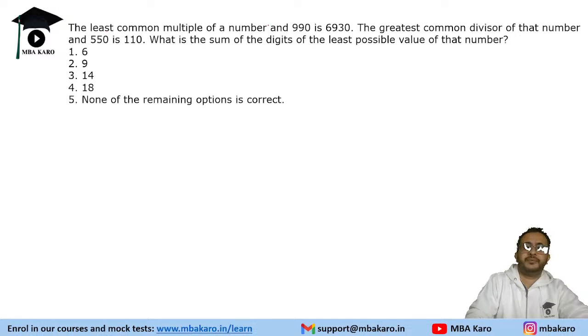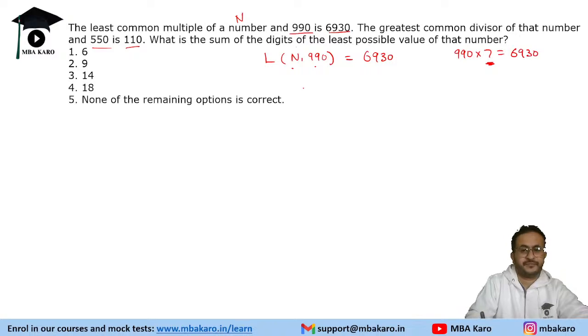It says the least common multiple of a number and 990 is 6930. So there is a number n, and the LCM of n and 990 is 6930. The greatest common divisor of that number and 550 is 110. Now, if you notice, 990 into 7 gives us 6930. So that means the other number should be a multiple of 7. So n will be a multiple of 7.